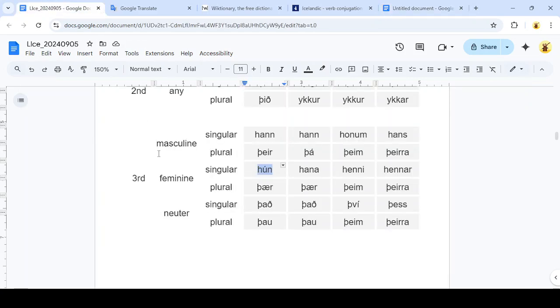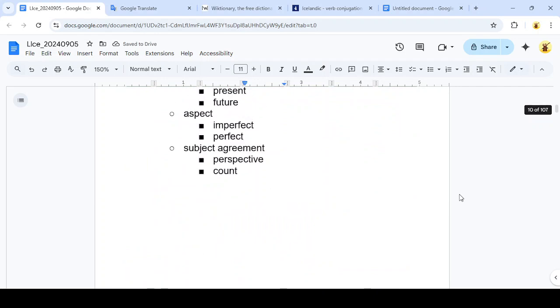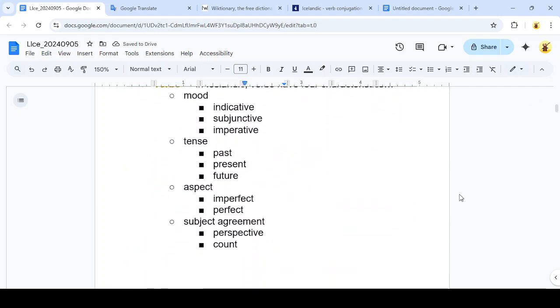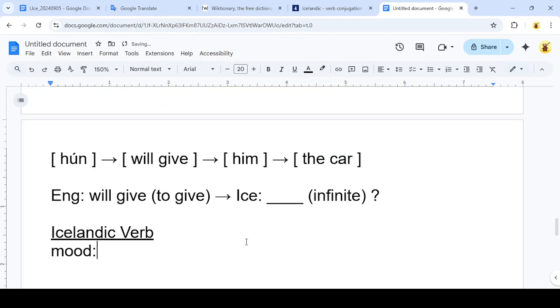It's going to have some features. So what are those features? Well, Icelandic has four features, four characteristics for its verbs. It's got mood, tense, aspect, and subject agreement. So I'm going to write those down here.